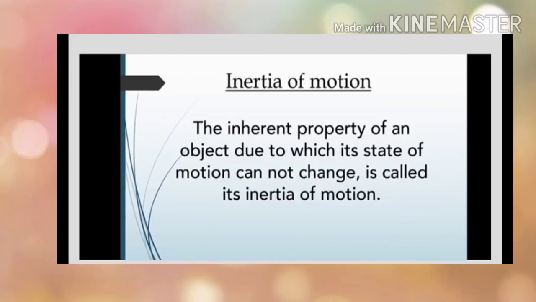Next type, inertia of motion. The inherent property of an object due to which its state of motion cannot change is called the inertia of motion. For example, a revolving electric fan continues to revolve even after it is switched off. Also, passengers sitting in a running bus get a jerk in the forward direction if the bus suddenly stops. See this figure.